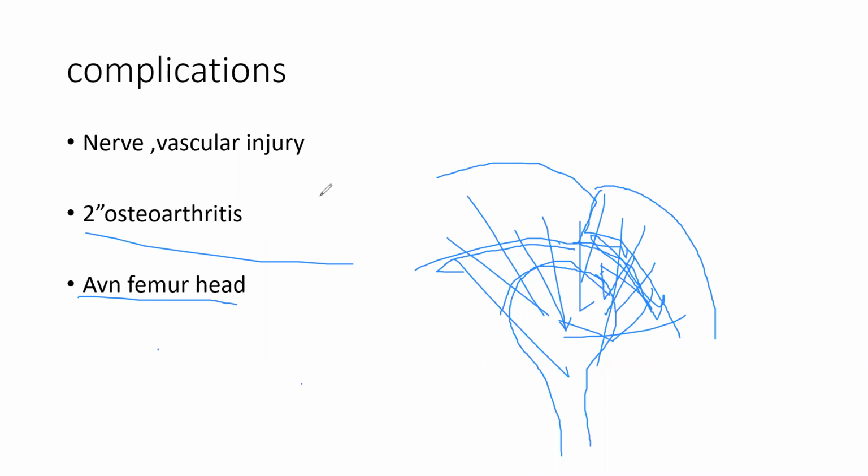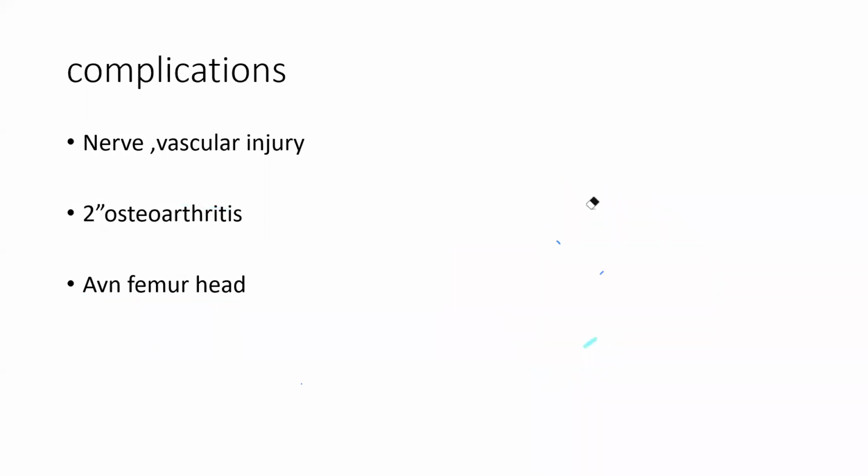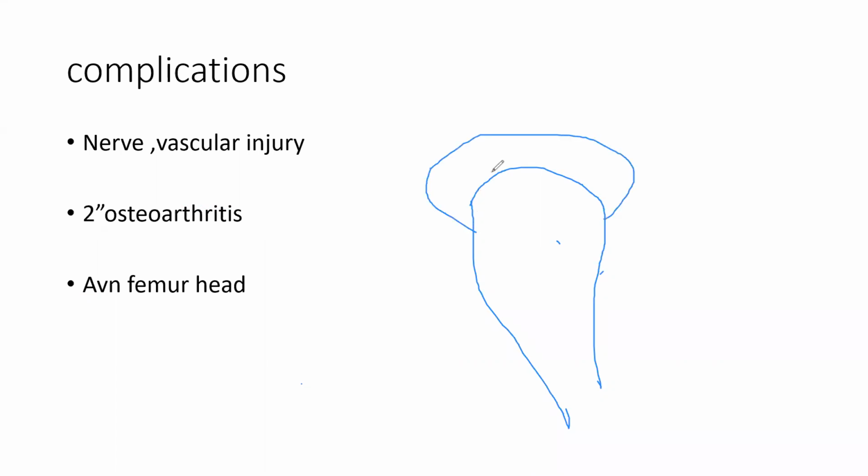What is primary osteoarthritis? Primary osteoarthritis means age related. With age, there is wear and tear of the cartilage, and it starts arthritis. So that is primary osteoarthritis. For example, an 80 year old female: with age, there's wear and tear, this is your head. With 80 years of age, the cartilage starts wearing and tearing, and from this position the cartilage has gone to this position, slightly. So this is primary osteoarthritis.